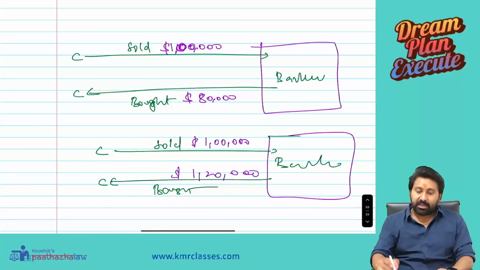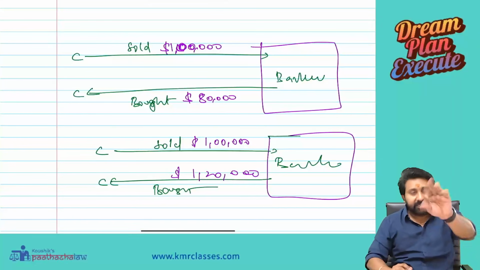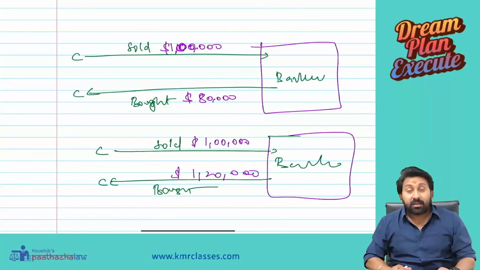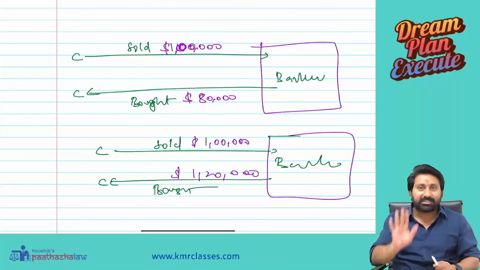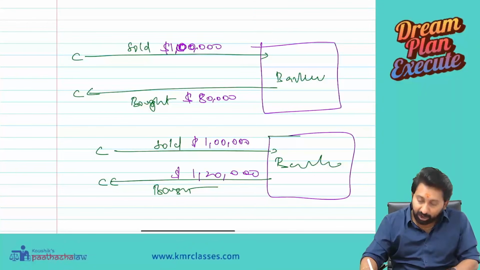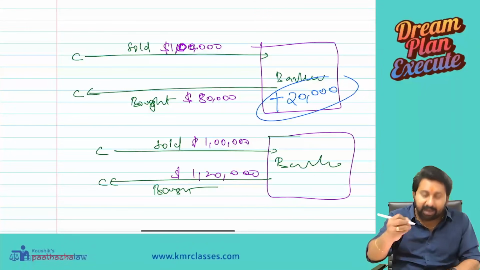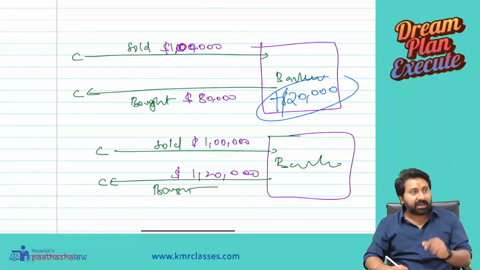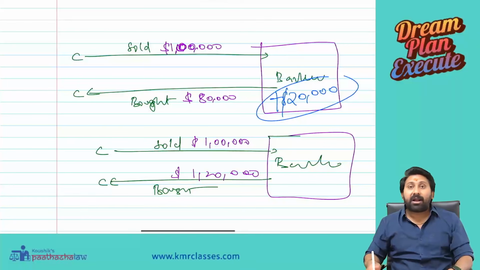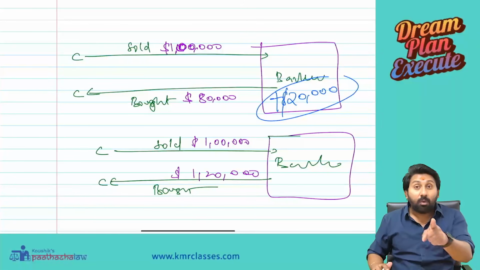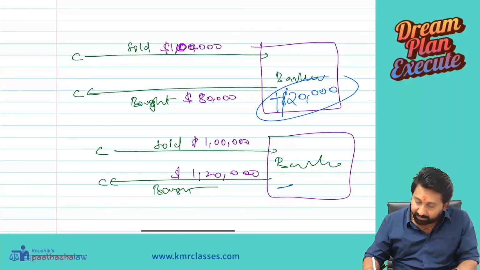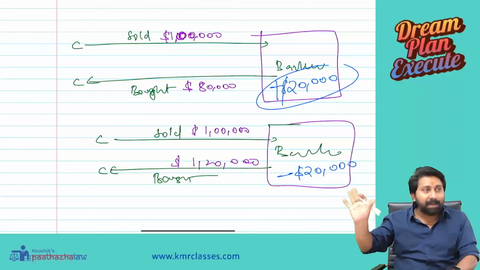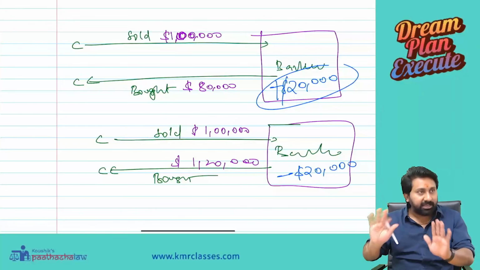First case: a customer came, sold dollars, took rupees and went. $1 lakh are in the counter now, risk. Another customer came, the bank was very happy, I can throw this into his hand. He took only $80,000. Now I am left with an additional balance of $20,000. Next case: a customer came, sold $1 lakh, but another customer came and asked for $1,20,000. So I have an excess of $20,000 which is sold. I'm not saying negative balance. Sold is negative, bought is positive, in that way I have written.